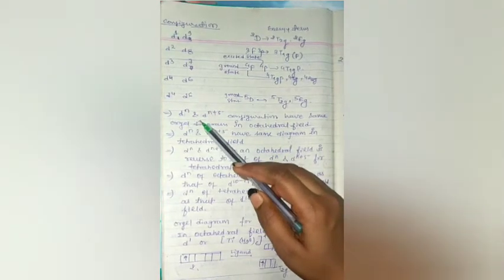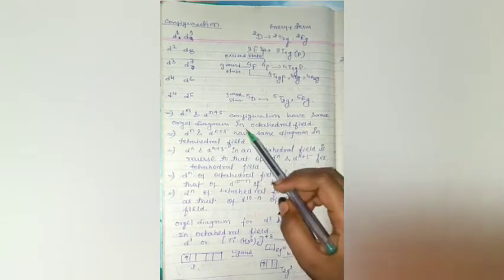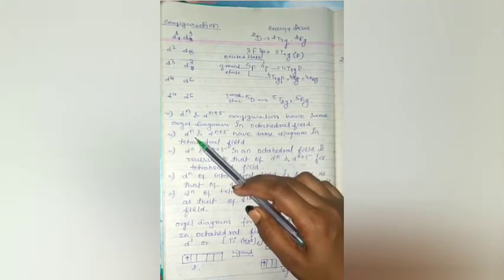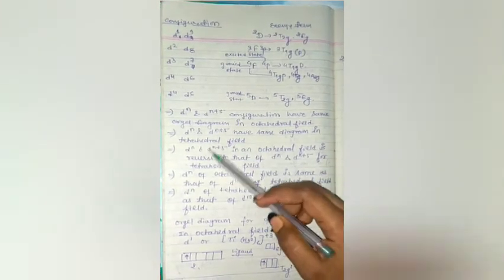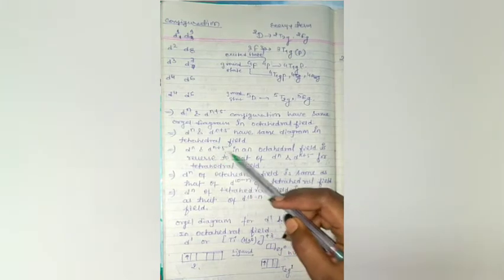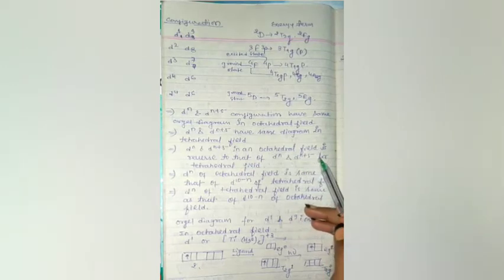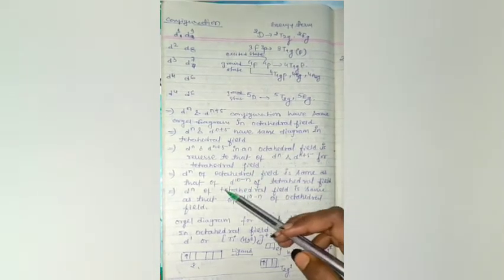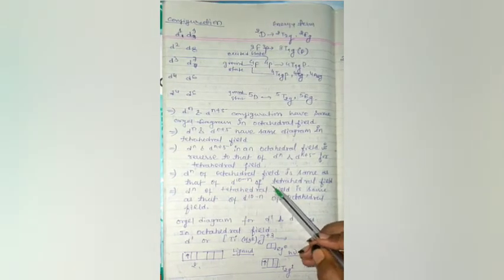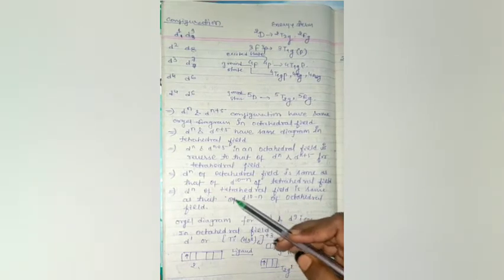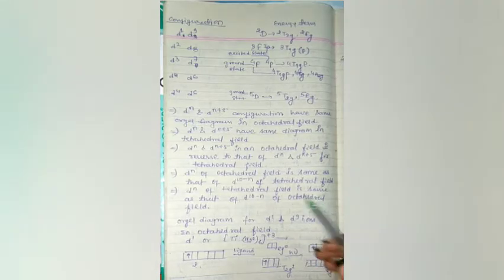Next, dn and d(n+5) configurations have the same Orgel diagram in an octahedral field, and dn and d(n+5) have the same diagram in a tetrahedral field. The diagram of dn and d(n+5) in an octahedral field is reversed to that of dn and d(n+5) in a tetrahedral field. dn of octahedral field is the same as that of d(10-n) of tetrahedral field. dn of tetrahedral field is the same as that of d(10-n) of octahedral field.